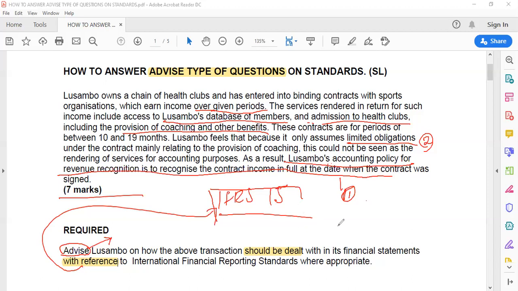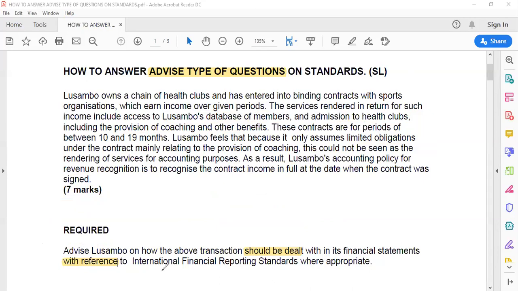Okay, so let's go. This is just a quick one. Let's do the board. I'll take you to the board and okay, so we are beginning to answer here. So in your exam, what you do first, since you're dealing with IFRS 15, what you must do first, is talk about those 5 steps criteria for this standard.